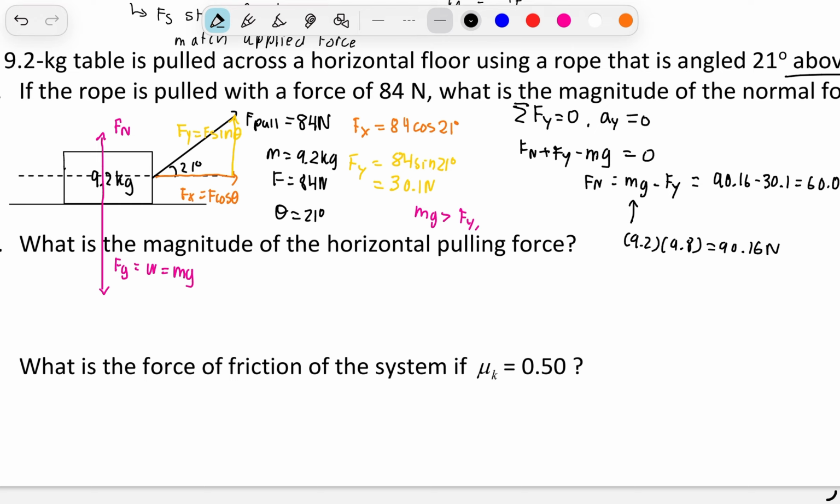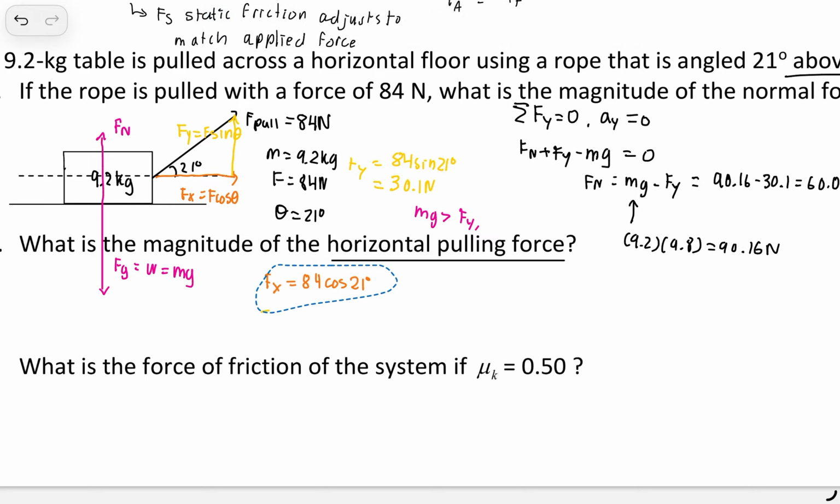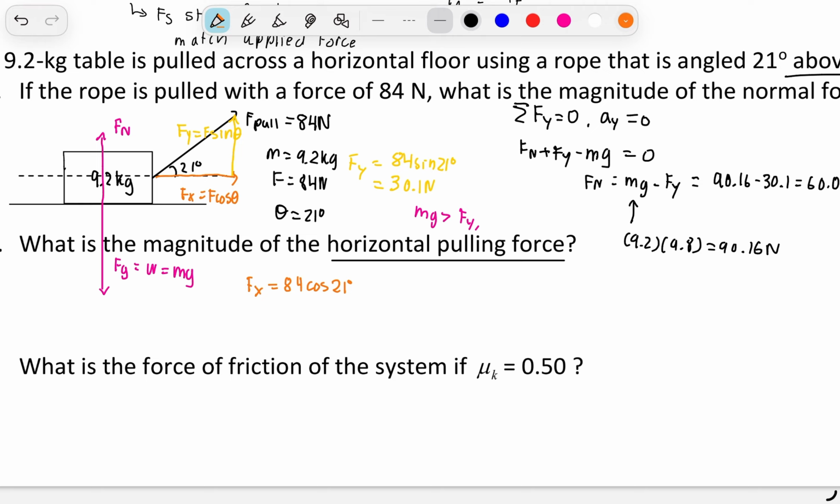So now we can compute the horizontal component in order to find the horizontal pulling force, because we're looking at the horizontal now. So Fx, which we were computing earlier, is going to be equal to 78.3 newtons to the right. Now we have to find our frictional force.